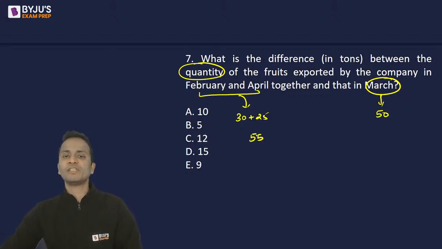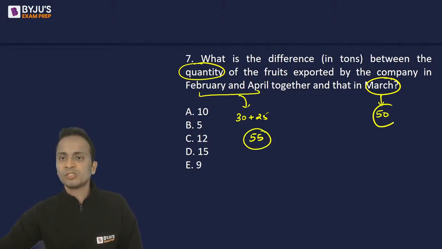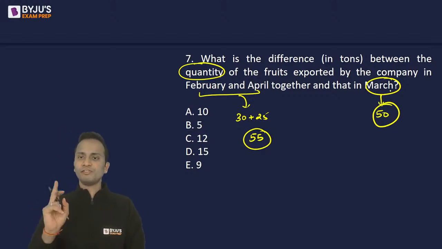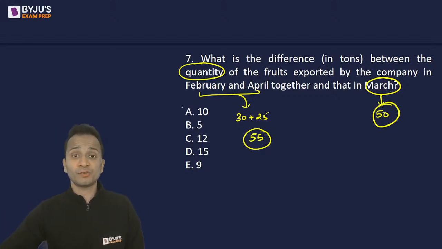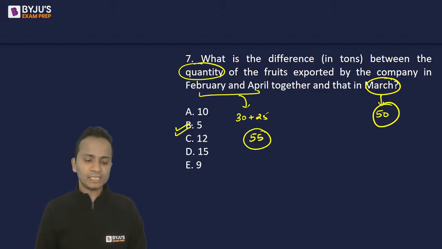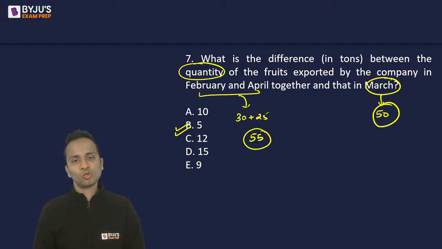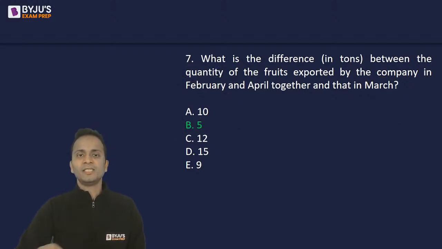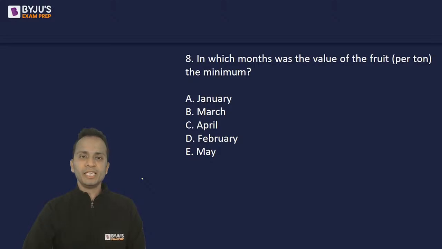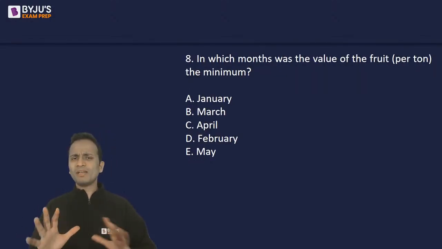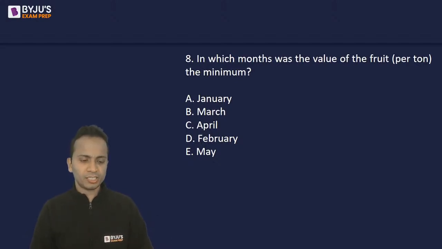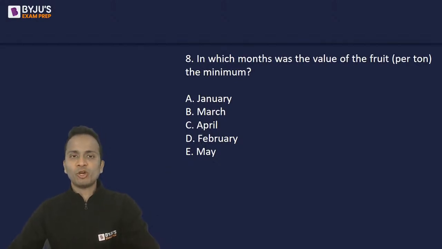So what is the difference between these two numbers? 55 and 50. The difference is 5. So the correct answer will be option B. So question number 7, option B is the correct answer. Right? Okay. Now let's look at question number 8. I will give you a few seconds. Let's say 1 minute for question number 8. Now try to do it by yourself.